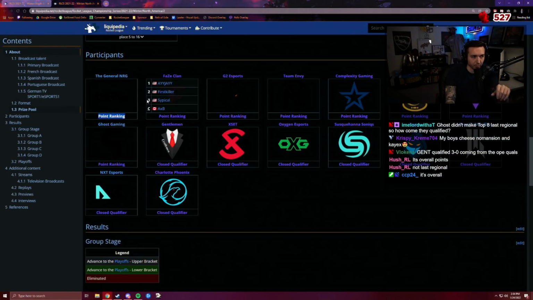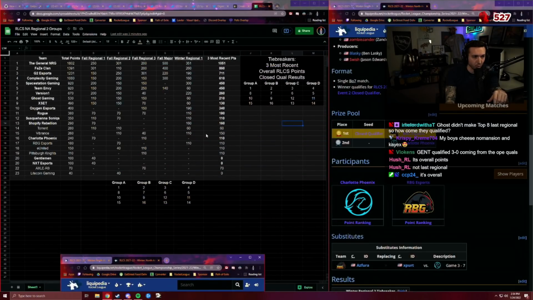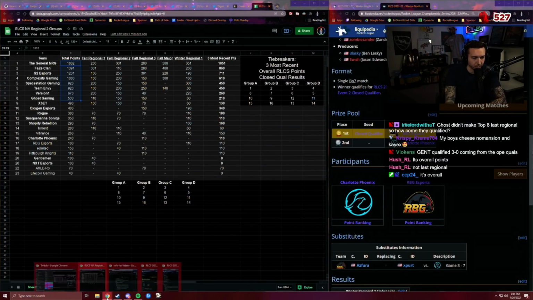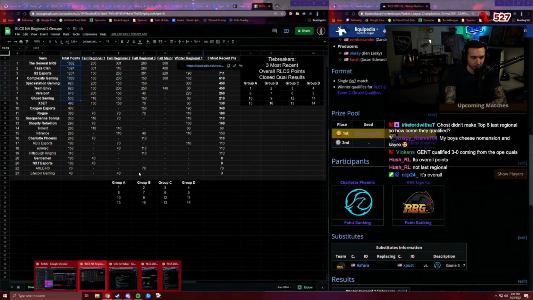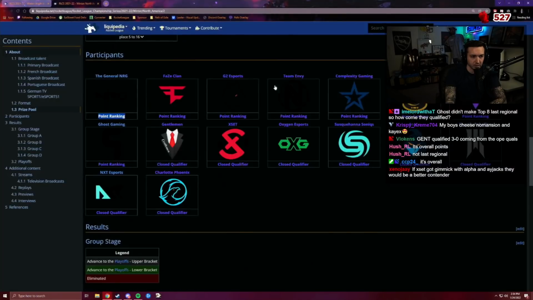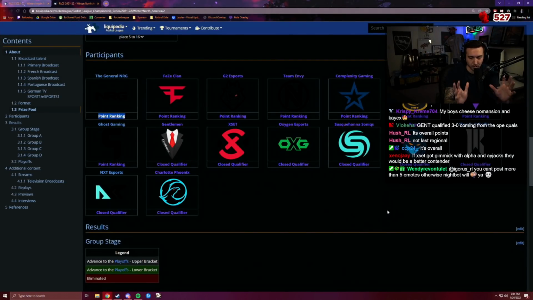They're coming in from the point ranking. So they are taking your overall points. If you're top 8, you get in automatically, straight up. But then they reseed after that. After they determine this, they then reseed these, which is where this whole debate gets in.